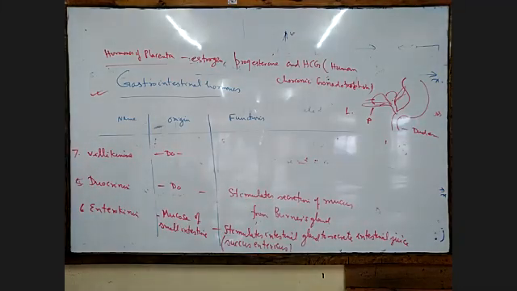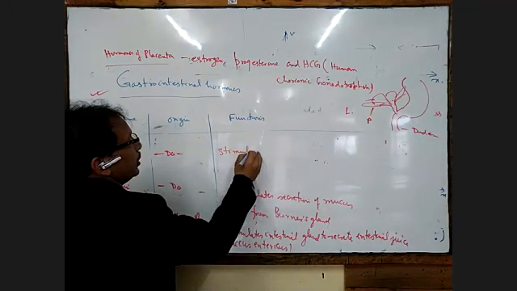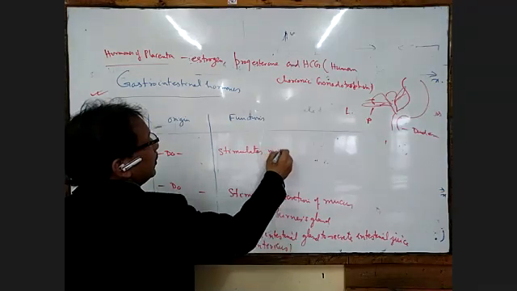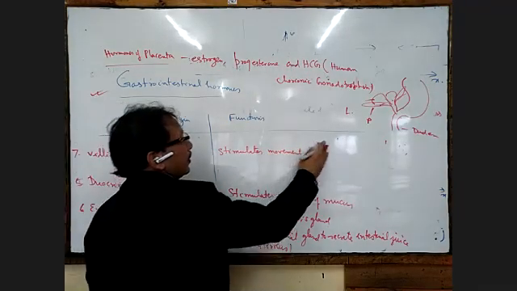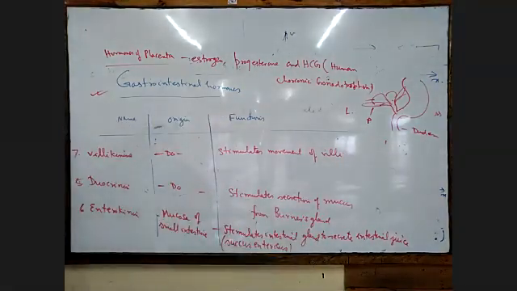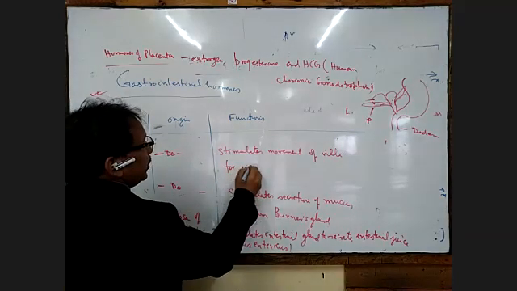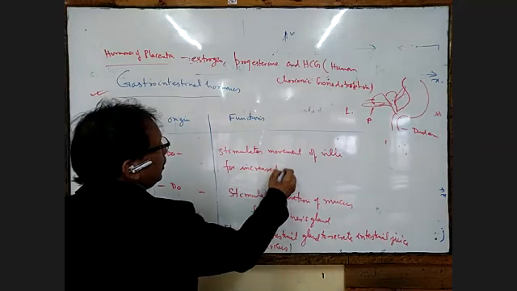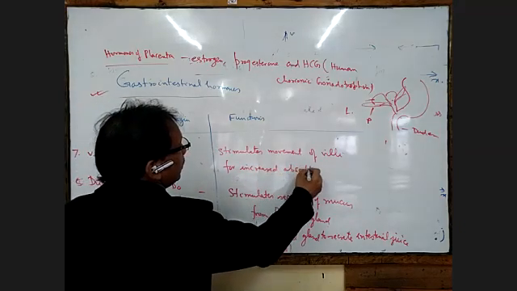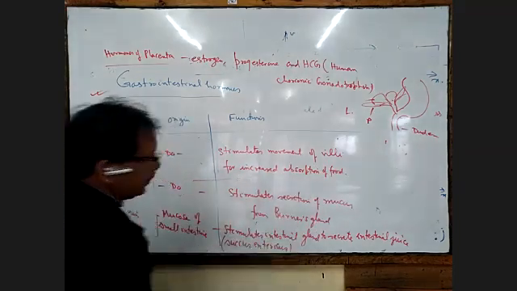It stimulates the movement of villi for increased absorption of food. That much we write here.